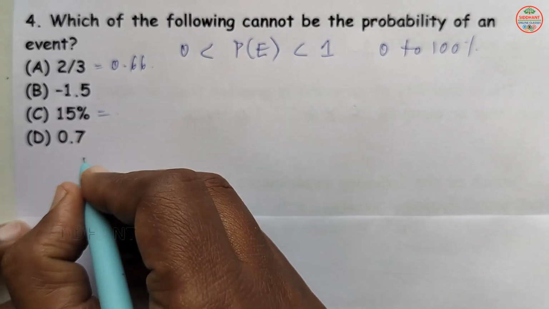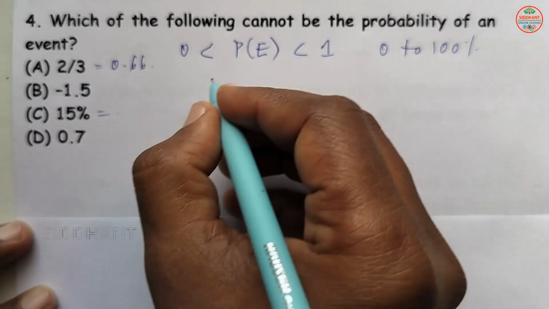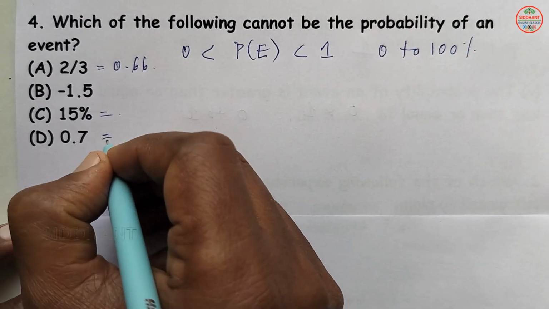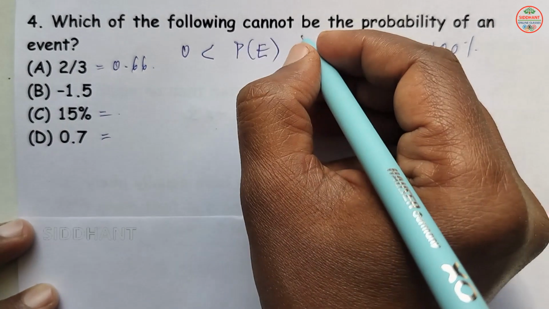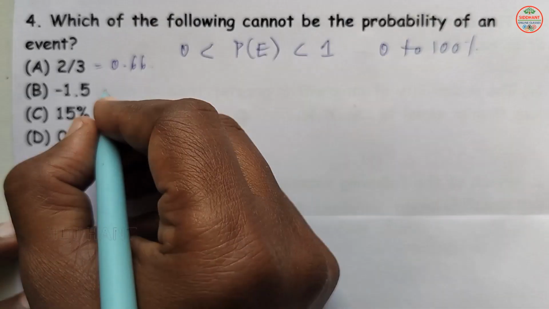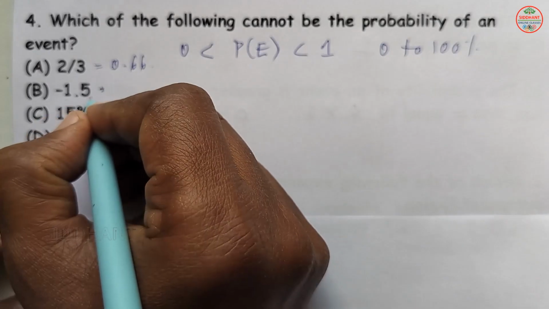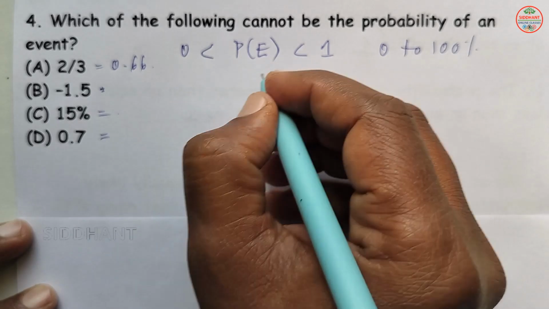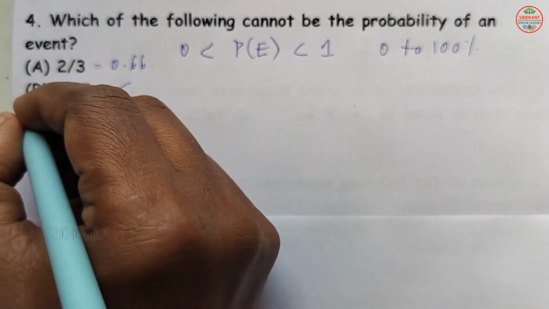Next, D, 0.7, which lies between 0 and 1 here. So this also has a probability chance. Which of the following cannot be the probability? Cannot be means B, minus 1.5. A minus sign won't be there between 0 and 1 here. So your answer will be minus 1.5, that is B.